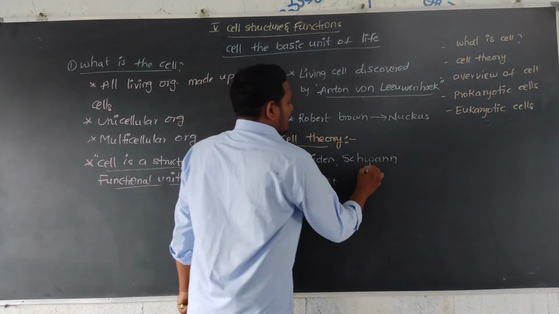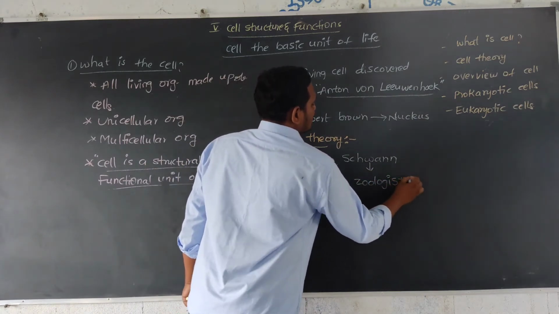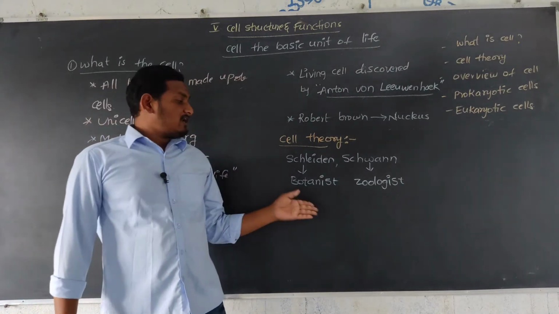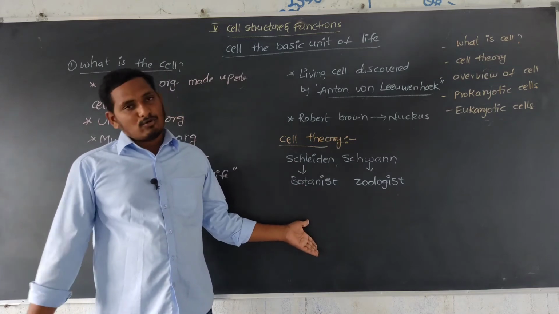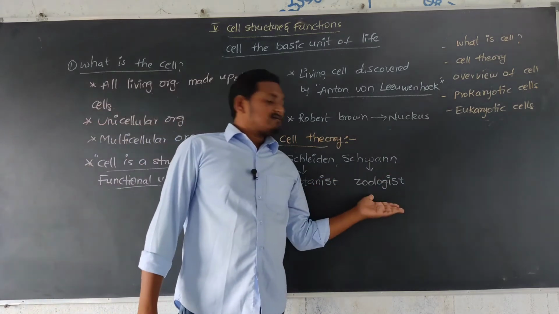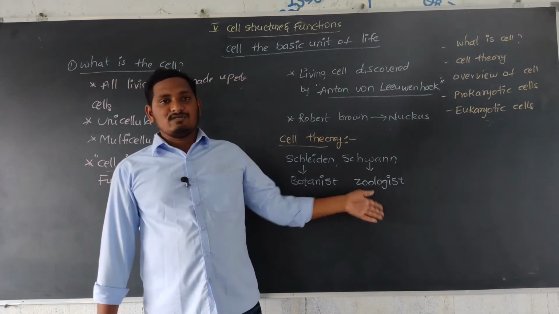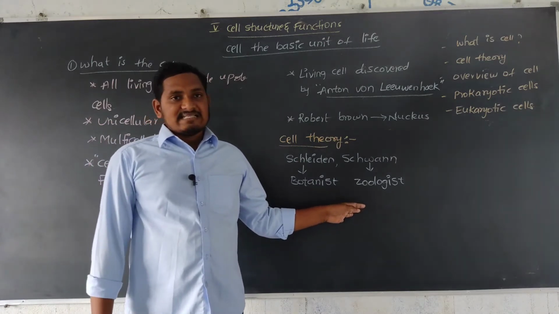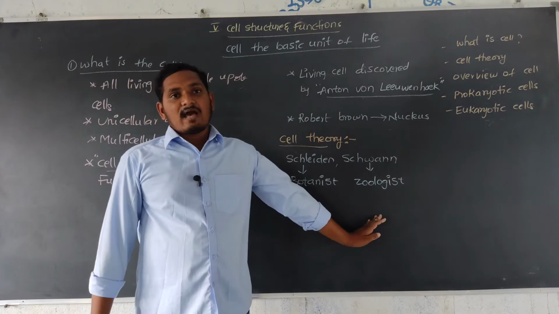Schwann is a zoologist who observed animal cells. So both scientists together proposed the cell theory for both plant cells and animal cells.